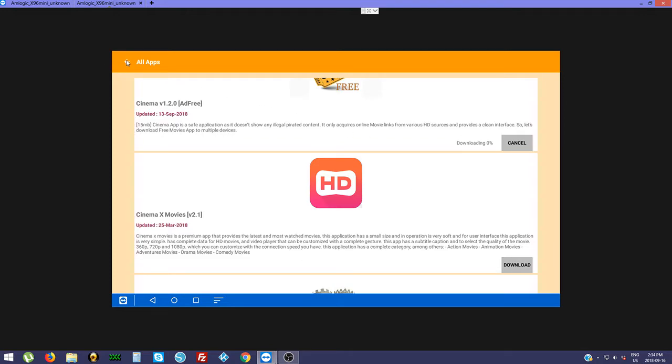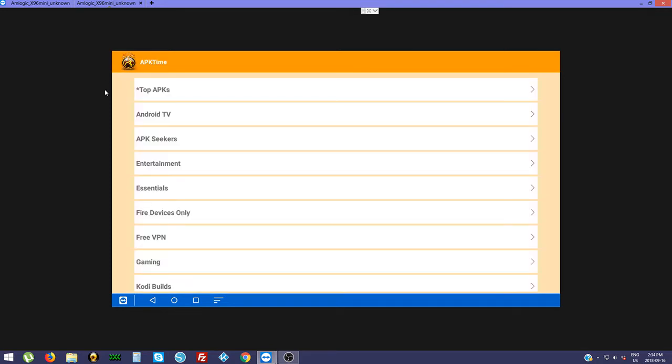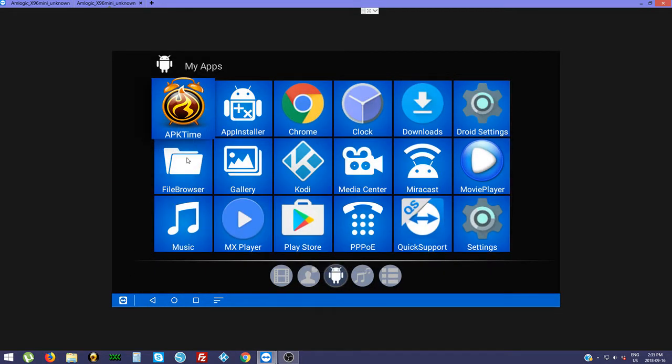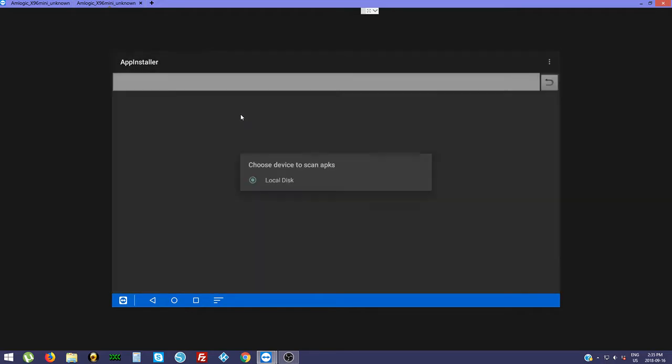and again we're going to go back to the main screen. So you can set your home button, and we'll go back to the app installer, local disk again.